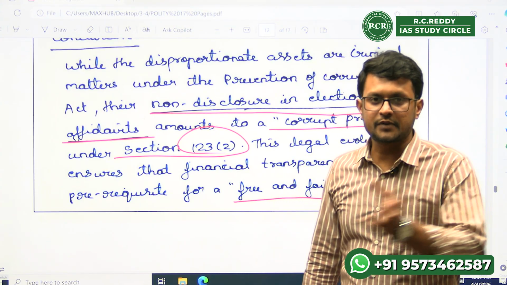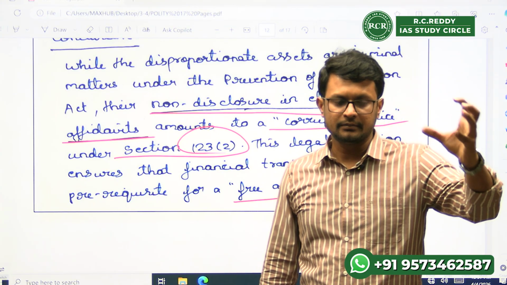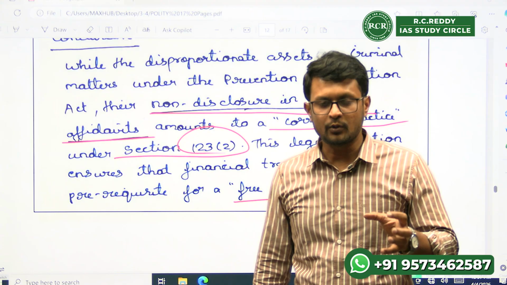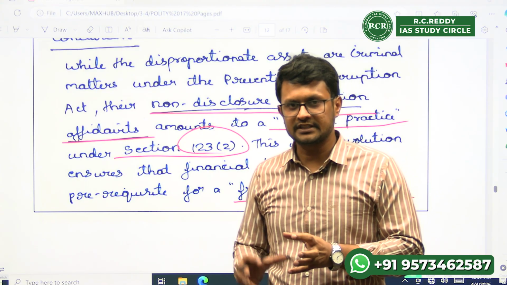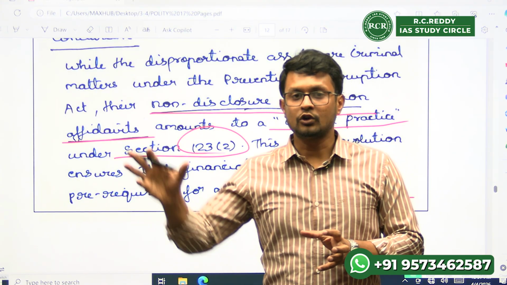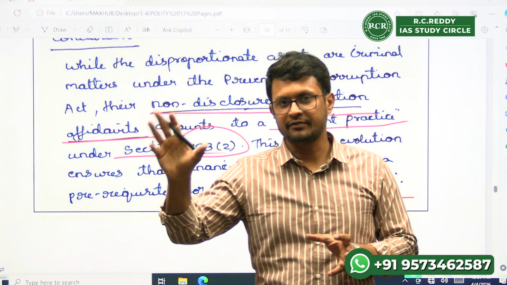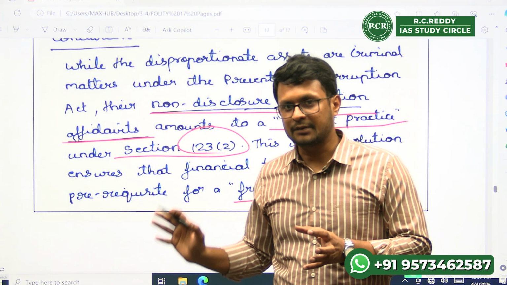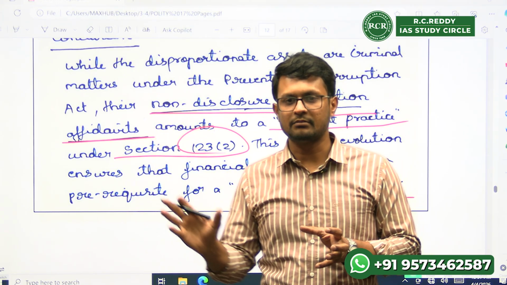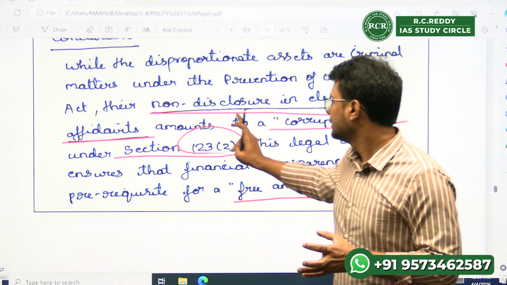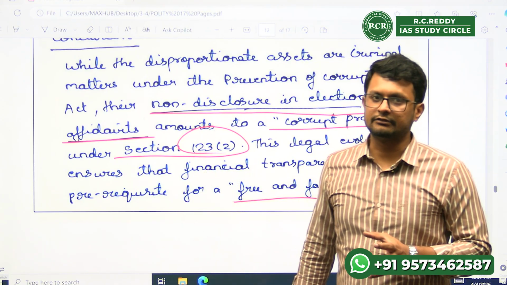So the nature of the question is: start from corrupt practices, come to undue influence, then disproportionate assets, and say that though corruption is part of the Prevention of Corruption Act, the RPA is very important because it comes under corrupt practices and undue influence.